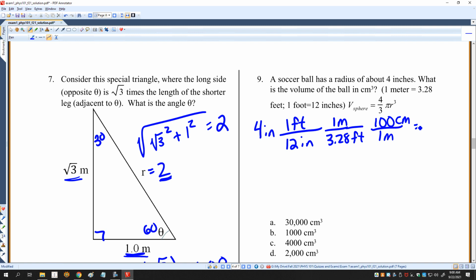So if I do that, 4 divided by 12 divided by 3.28 times 100, I get 10.2 centimeters. And then the volume of that sphere is going to be 4/3 pi times 10.2 cubed.